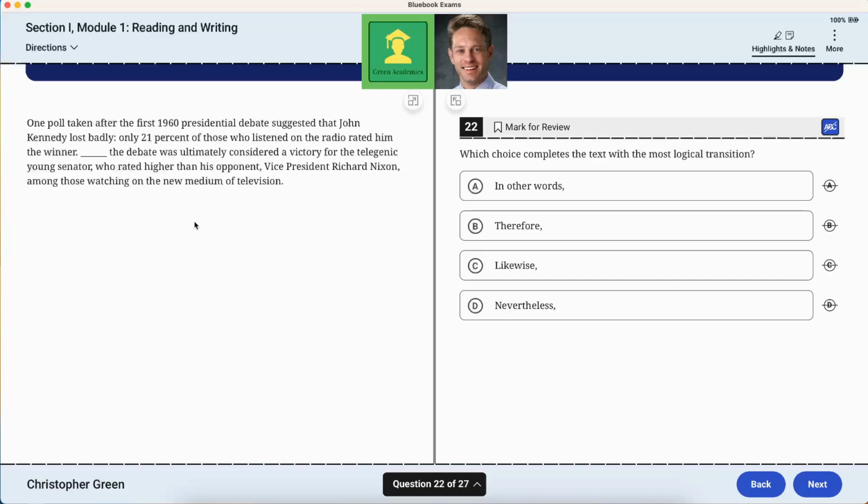Only 21% of those who listened on the radio rated him the winner. Blank, the debate was ultimately considered a victory for the telegenic young senator, who rated higher than his opponent, Vice President Richard Nixon, among those watching on the new medium of television.